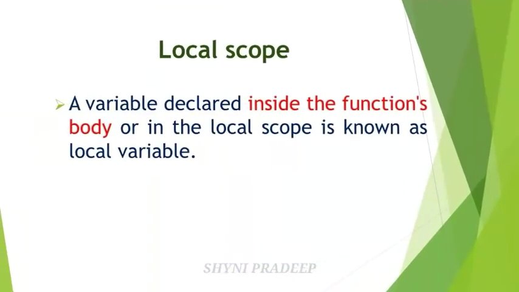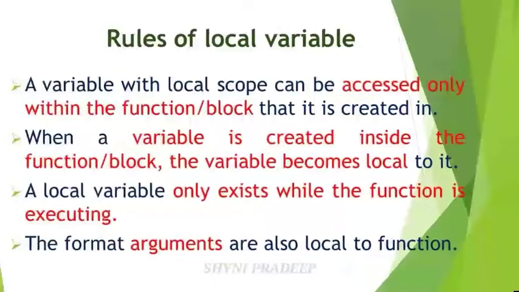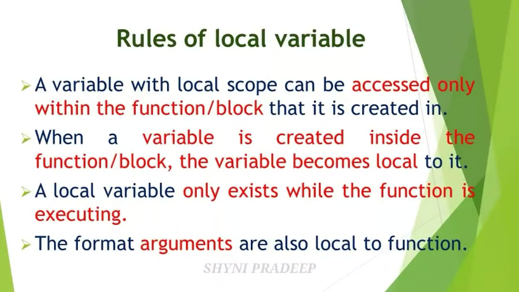What do you mean by local scope? You already know that a variable declared inside a function body is called local scope, which means a variable defined within the current function is called local scope. So see the rules of local variable. A variable with local scope can be accessed only within the function, only within the block that it is created in. Which means a variable that you created within the function is called a local variable. You cannot access the local variable outside of the function.